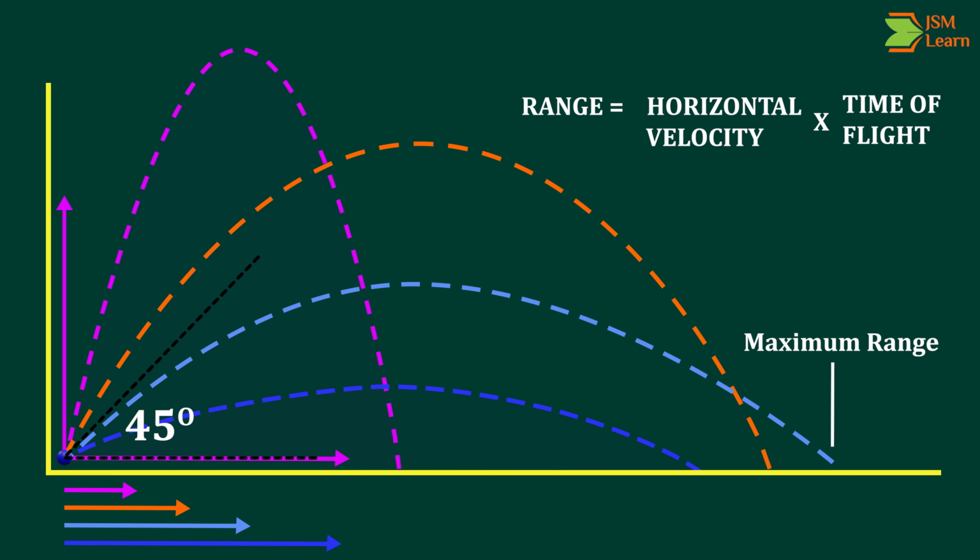while moving forward efficiently. That is why the projectile achieves its maximum range at 45 degrees when the initial speed is constant and air resistance is neglected. Therefore, changing the launch angle changes both the horizontal velocity and the time of flight, and the combined effect of these two factors determines the range.